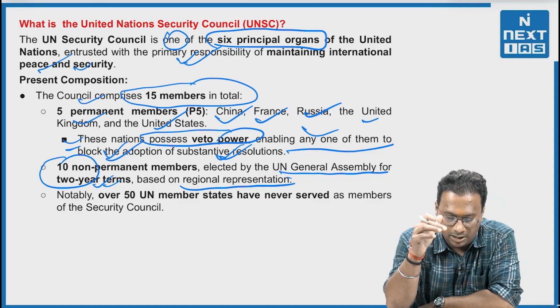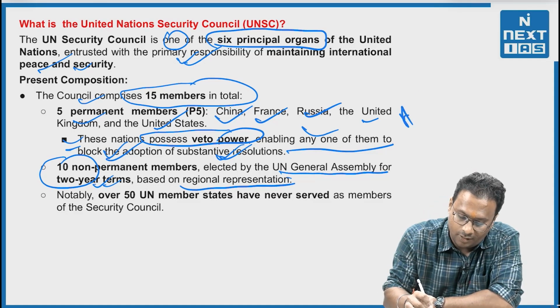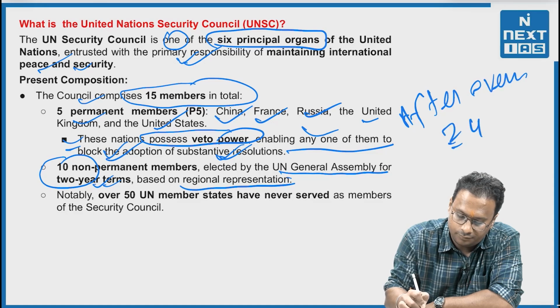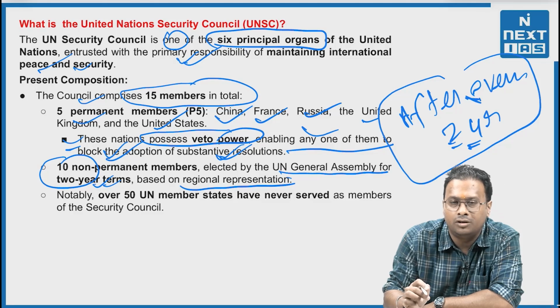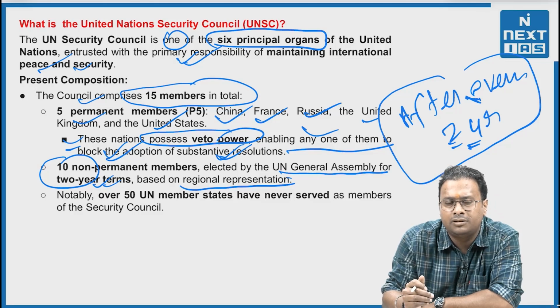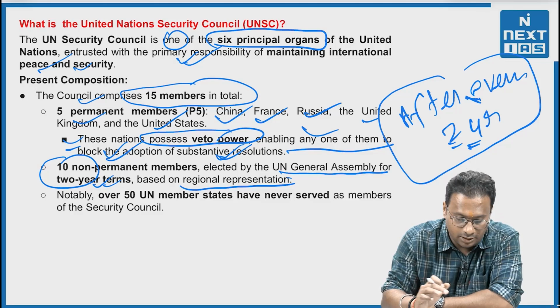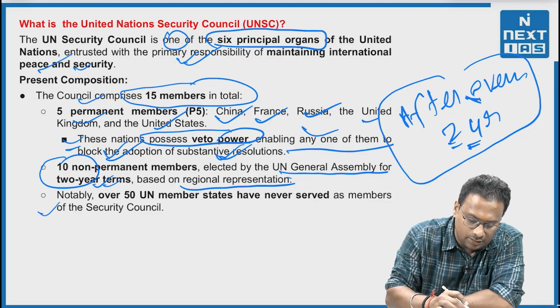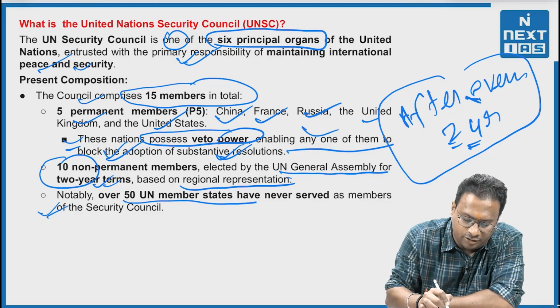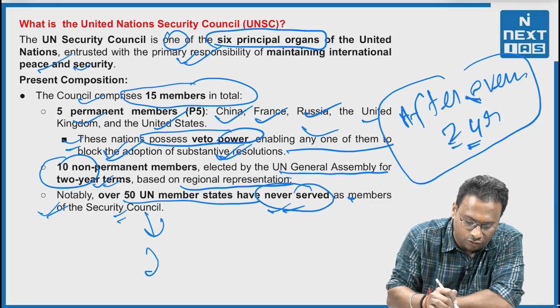That means after every two years, the non-permanent members keep changing. This is the nature. And last, over 50 UN member states have never served as a member of the Security Council. This is one of the major loopholes.